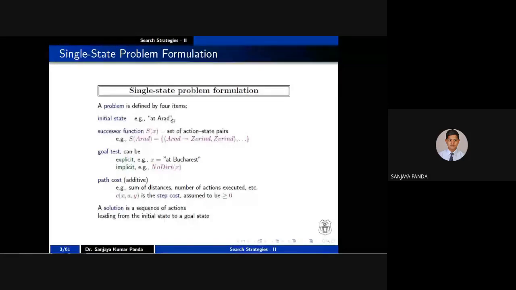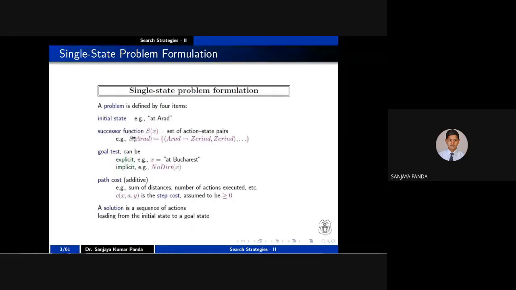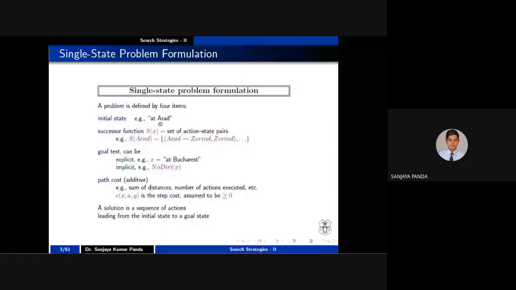So as I mentioned here, a problem is defined using four terms. First term is you have to specify your initial state. You concentrate on any problem, you have to first state what is your current state, what is your initial state. Generally, initial state we have to first concentrate on, then you have to move to the next state. So the second item we require is called the successor function. How will I start my journey from Hyderabad to the next, Nagpur? So for that I am using the successor function.